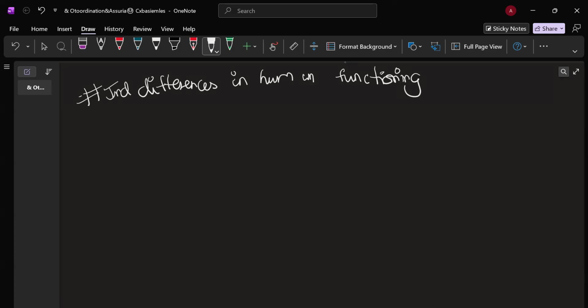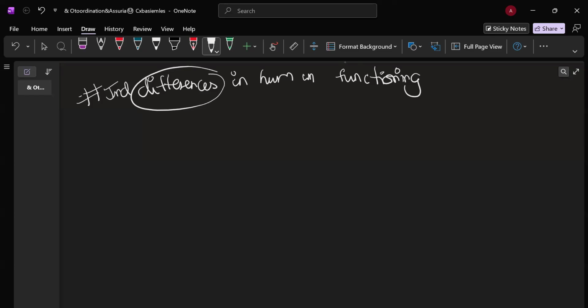Now, when we're talking about individual differences, it refers to the distinctiveness and the variations in people's characteristics and behavioral patterns. Every individual is different and is going to have different characteristics and behavior. That variation across people's characteristics and behavioral patterns is what is known as individual differences.